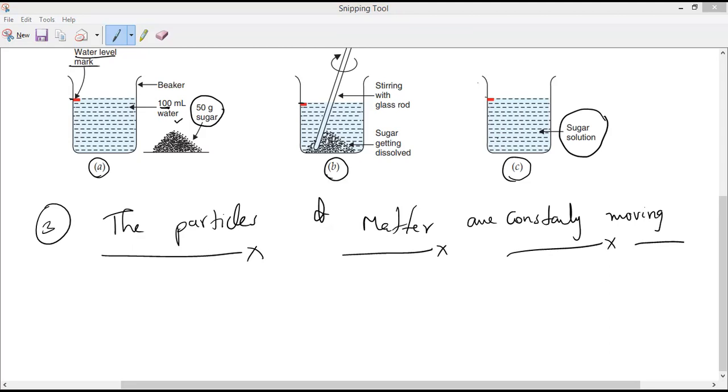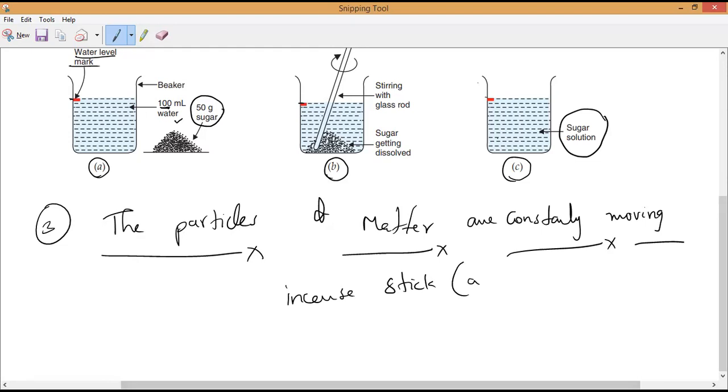Understand? Incense sticks, or we can say agarbatti. Is it agarbatti in Tamil also? Yes, sir. Telugu also agarbatti. Okay.